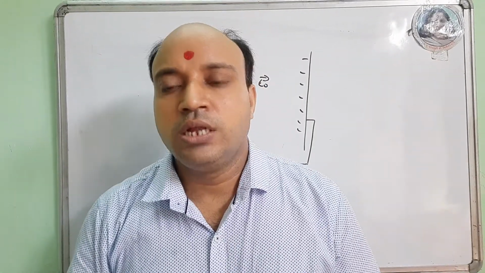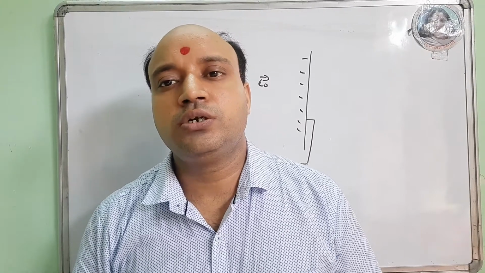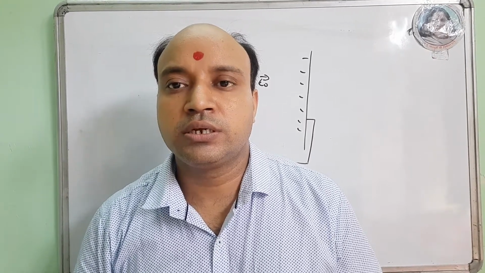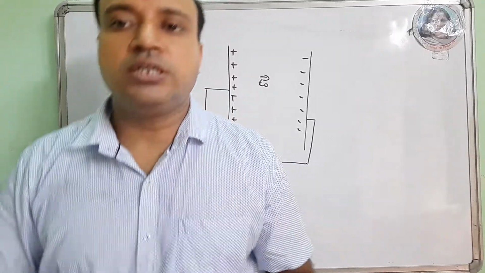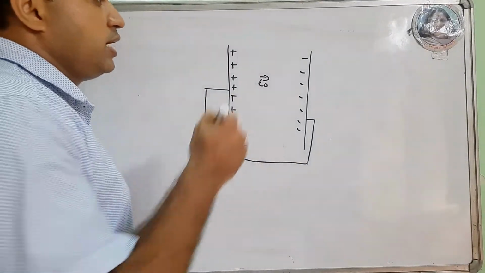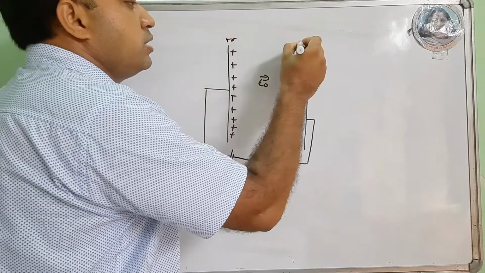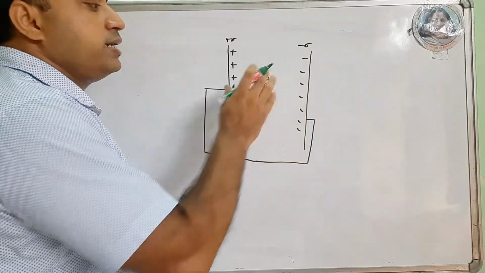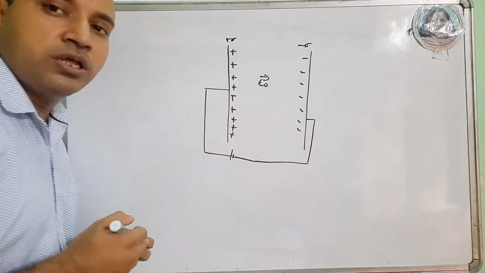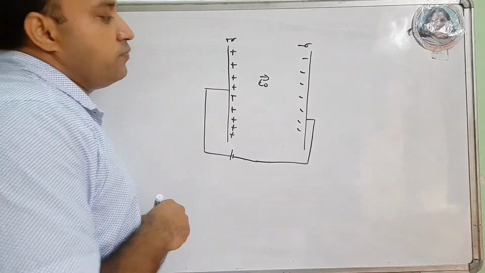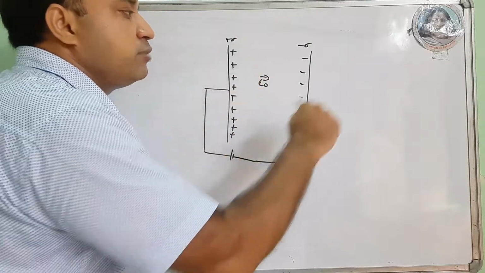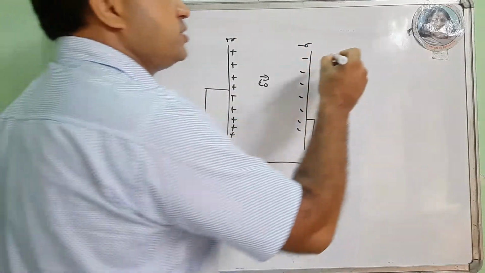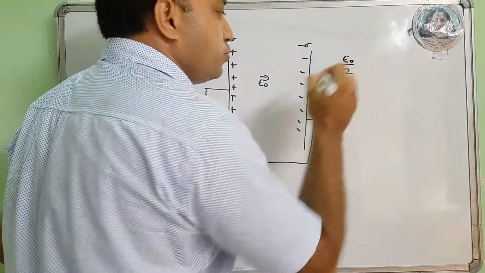Next is the force between two metal plates placed at a small distance. We consider plates having surface charge density plus sigma and minus sigma, which create electric field E naught between them. Then we assume the electric field created by each plate is E naught by 2.